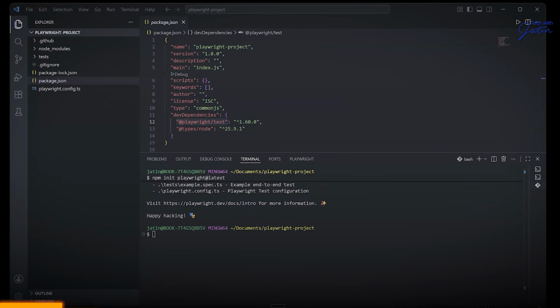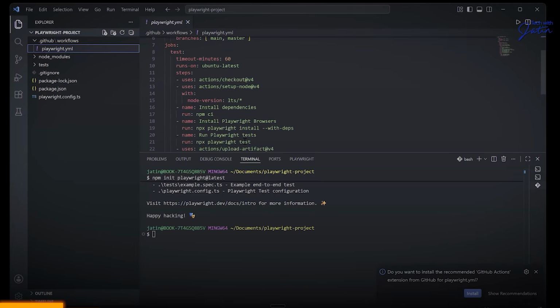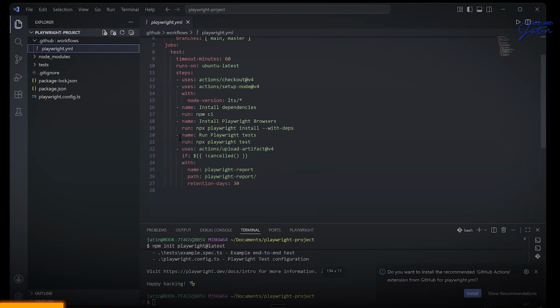Now, if you go to the .github folder, if you remember, we always create the workflow file in the .github folder. We have the playwright YML file, and this is where the entire instruction of how exactly this particular project needs to be executed is kept.